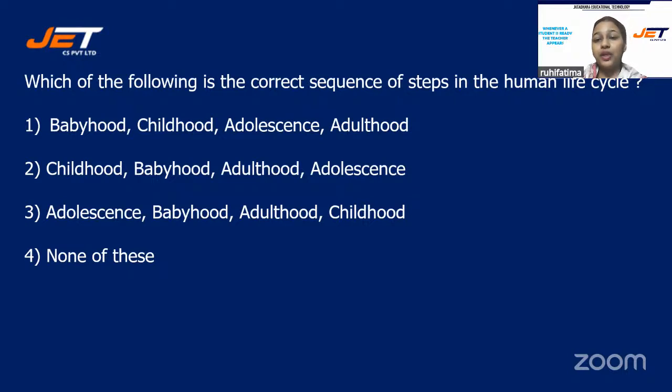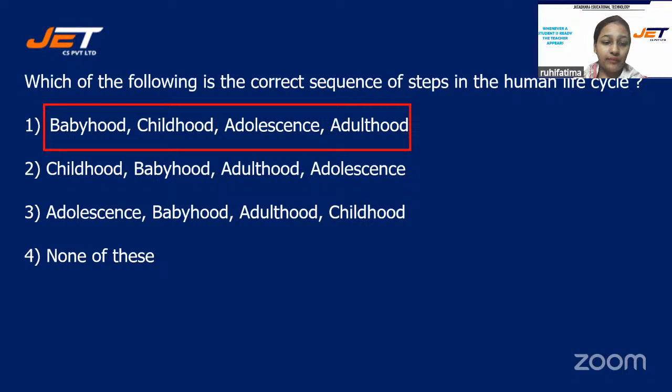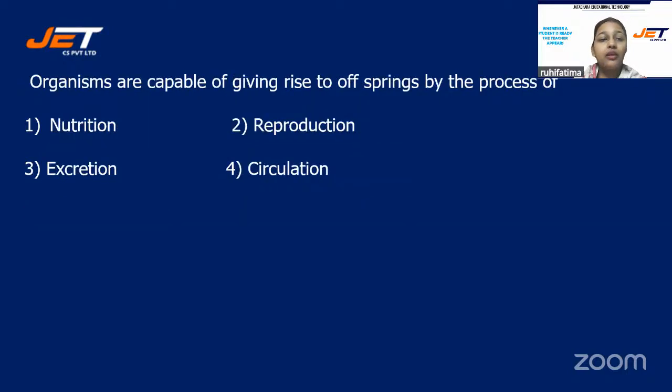Which of the following is the correct sequence of steps in the human life cycle? Babyhood, childhood, adolescence, adulthood; childhood, babyhood, adulthood, adolescence; adolescence, babyhood, adulthood, childhood; or none of these? And as I can see, the correct answer is option number 1. Many of you have written option number 1, and those who have selected option 1, they all are correct. Well done, students. Next question.